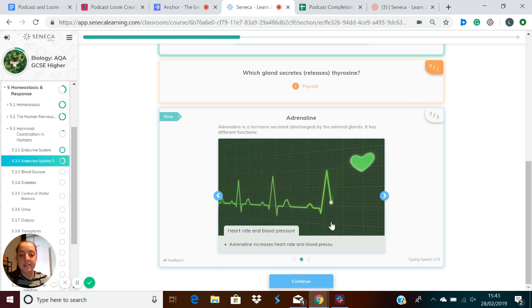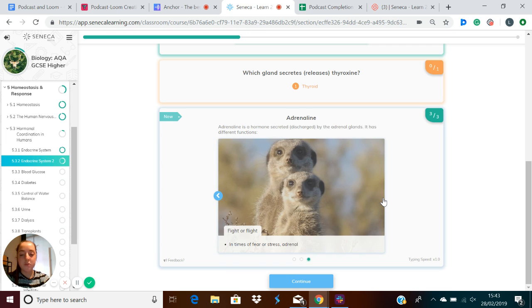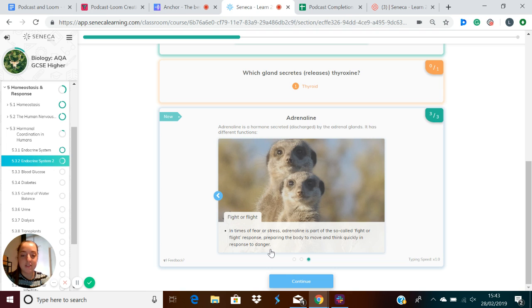Adrenaline also increases heart rate and blood pressure and dilates the pupils in our eyes, so that means the pupils will get wider. It's also responsible for the fight or flight response. In times of fear or stress, adrenaline is part of the so-called fight or flight response, which prepares the body to move and think quickly in response to danger.